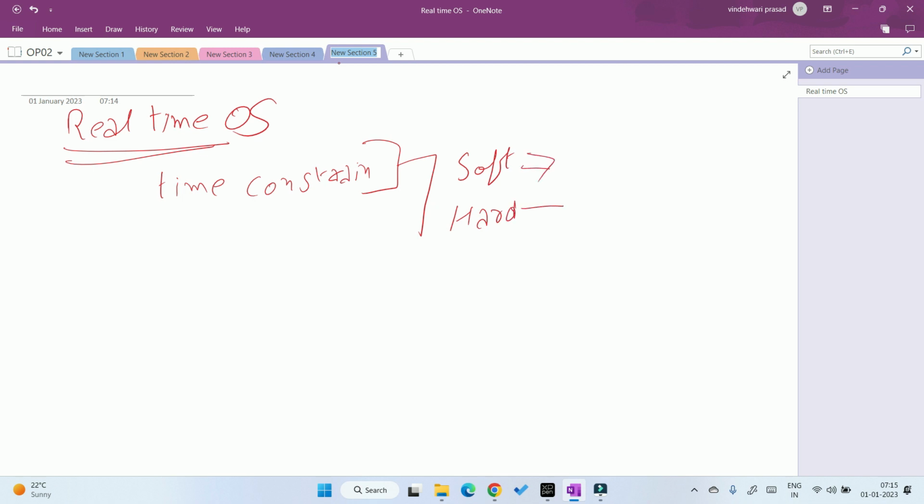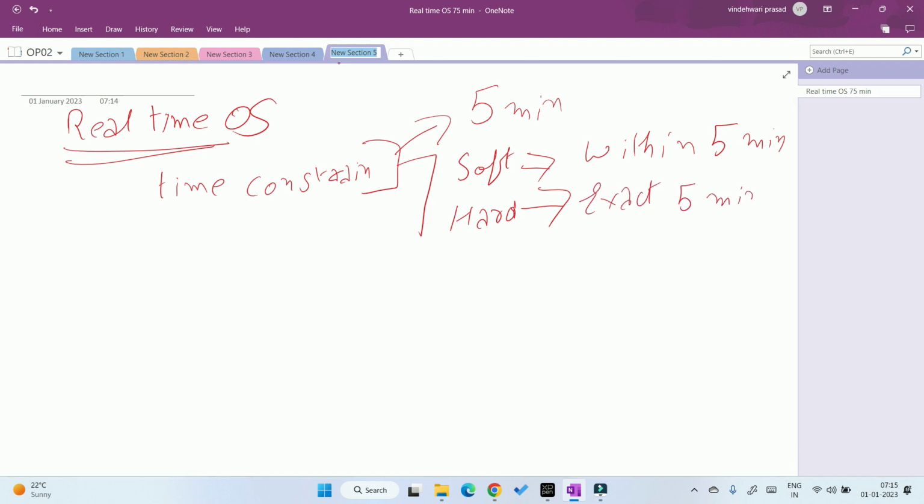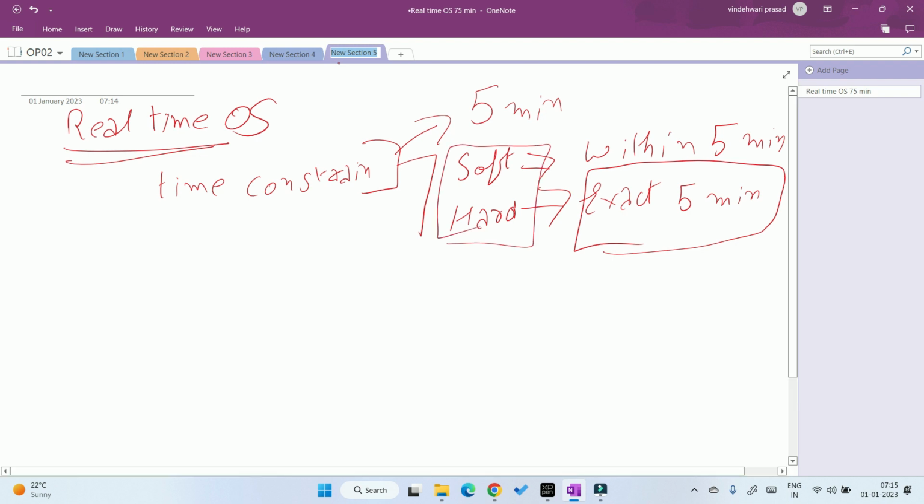What does it mean? Say you have a time constraint of 5 minutes. In the soft constraint, your process must be completed within the 5 minutes. You can't take more than 5 minutes to complete the process. And in the hard constraint, you have to complete your work exactly at 5 minutes. You can't take more or less than 5 minutes. This is the biggest difference between hard and soft. In soft, within the 5 minutes; in hard, exactly at 5 minutes, you have to complete your task.